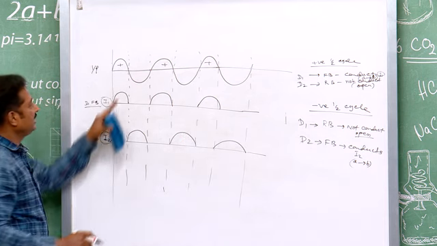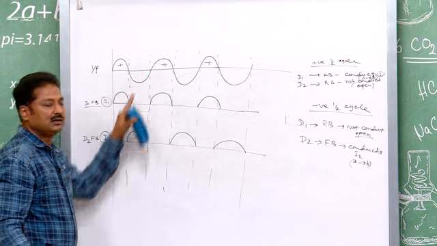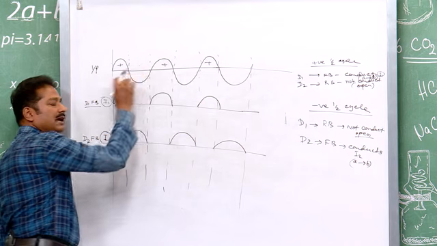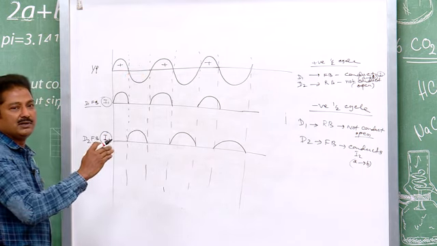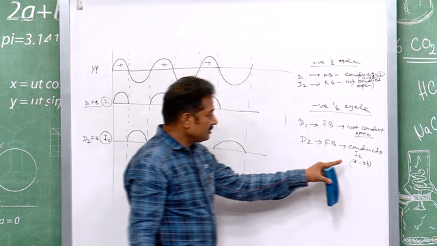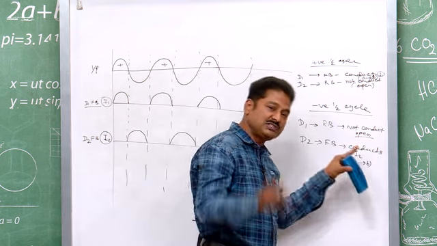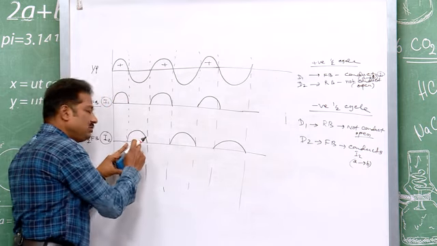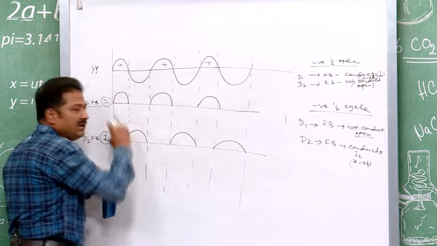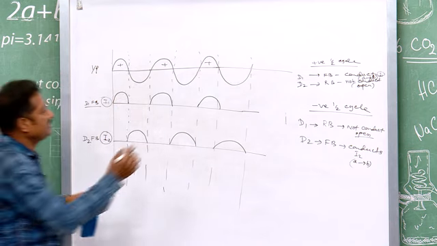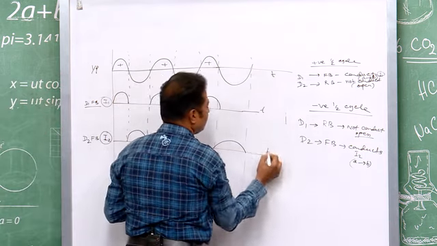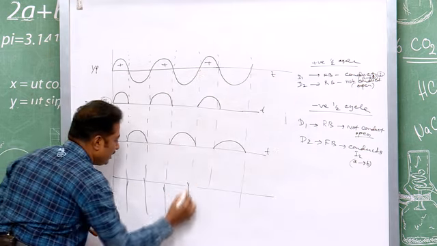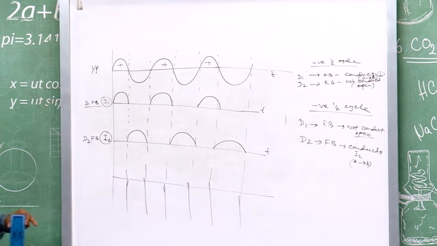You see the negative half cycle is not inverted, it is erect, because the direction of the input negative half cycle was from right to left, but in our rectifier it was still A to B. I1 was from A to B, and this one also A to B. So, all will be above the x axis, or above the time axis. These are the time. So, now you add all the half cycles.